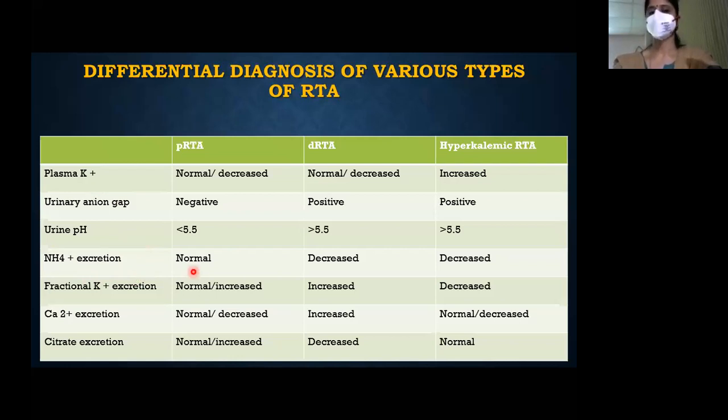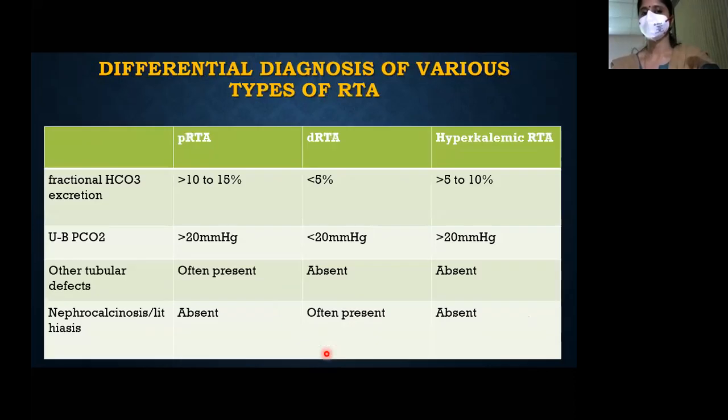Ammonia excretion is decreased in distal and hyperkalemic RTA. Fractional excretion of potassium is abnormal in hyperkalemic RTA. Calcium excretion is usually increased in distal RTA because the level of acidosis is very high and leads to demineralization of the bone. Citrate excretion is decreased in distal RTA. Now you need not mug up the whole thing. Now we are able to do it without a doubt. Fractional excretion of bicarbonate in proximal RTA is more than 10 to 15%. It's less than 5% in distal RTA.